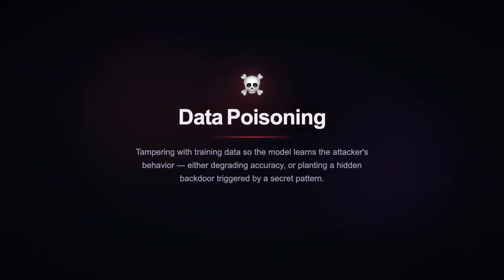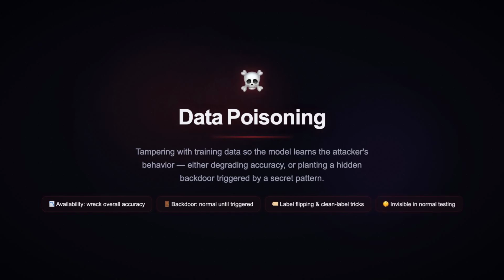Poisoning comes in two flavors. Availability poisoning just tries to wreck overall accuracy. But the dangerous one is the backdoor, also called a trojan. The model behaves perfectly normally until it sees a secret trigger the attacker chose. Then it does exactly what the attacker wants.